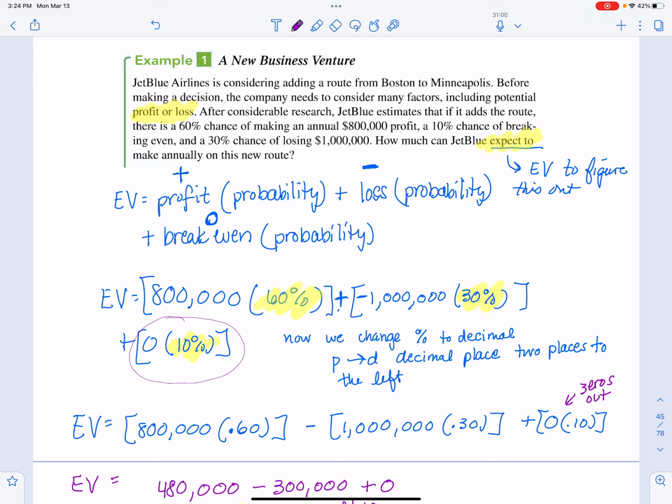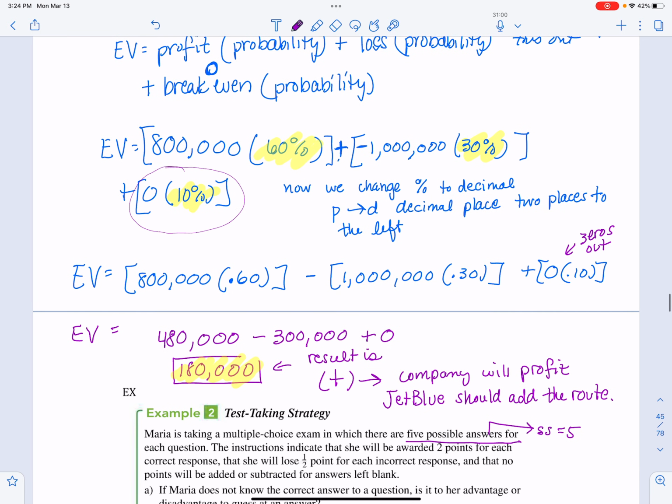Okay, so I have to change my percentages to decimals. I'm going to take 60% and turn it into 0.60. And I'm also going to change 30% and move it to 0.30. So what does this look like? I get 800,000 times 0.60 minus 1 million times 0.3 plus 0 times 0.10.